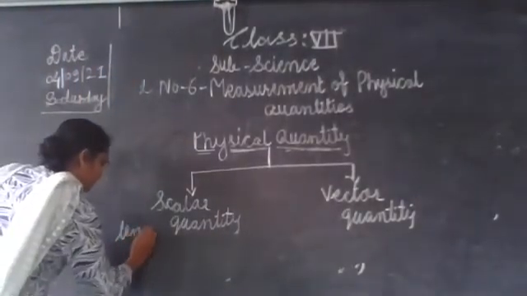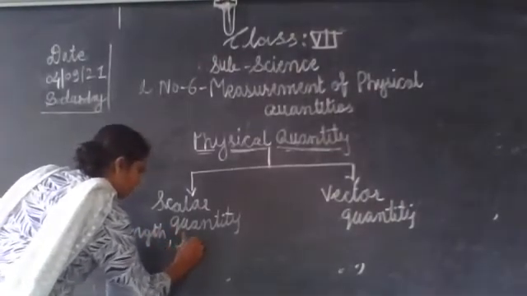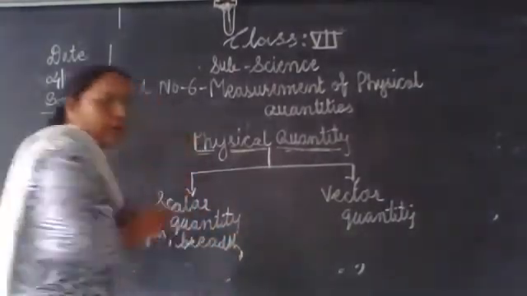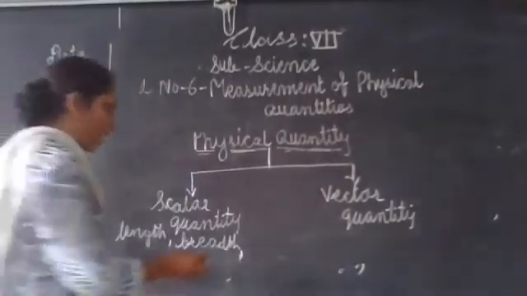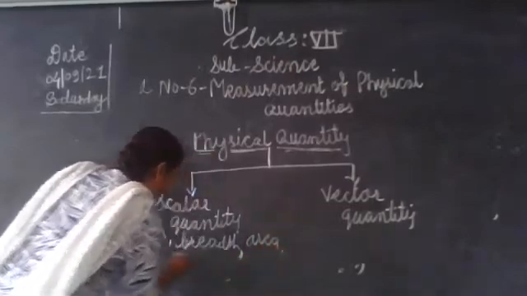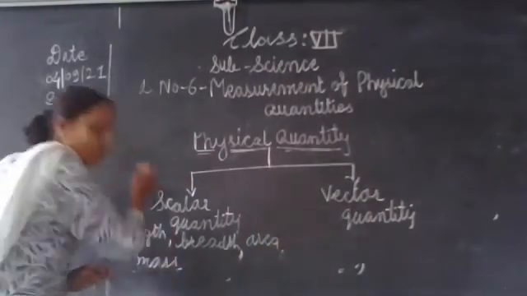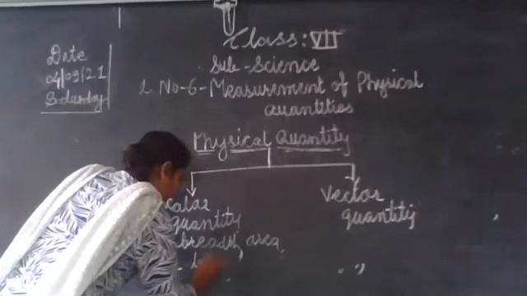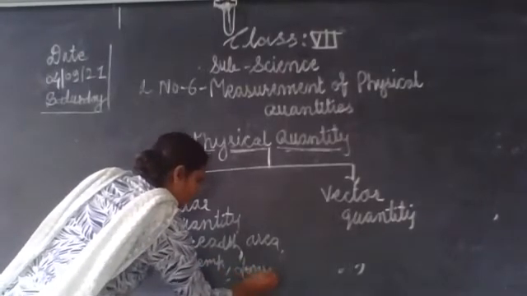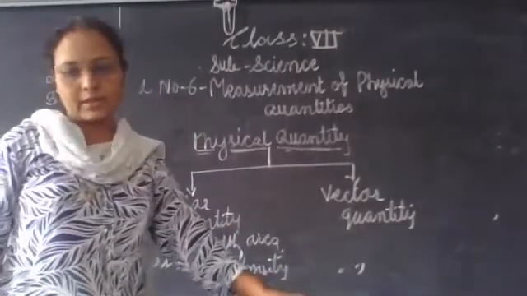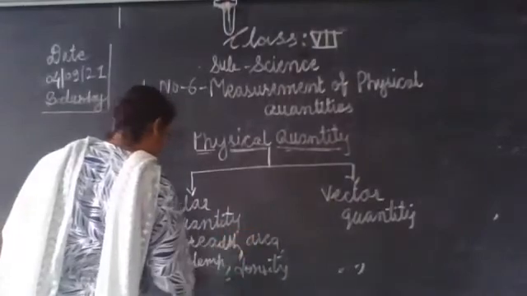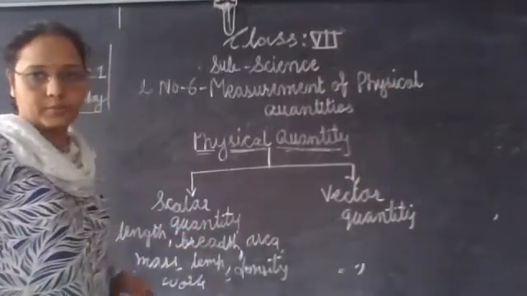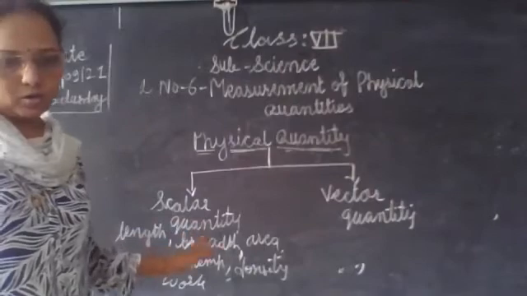Length, breadth, then area, mass, then temperature, density, work. These are scalar quantities.